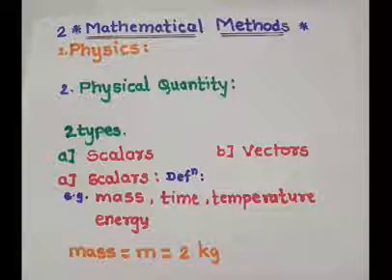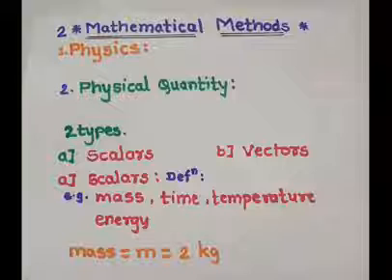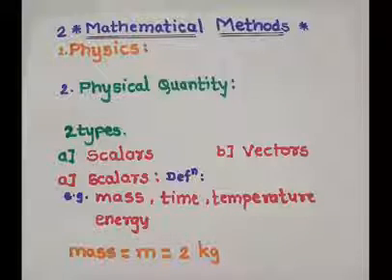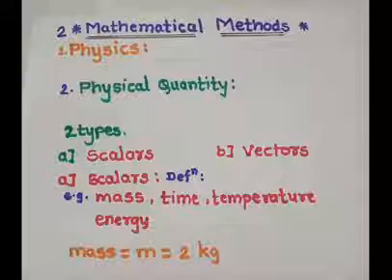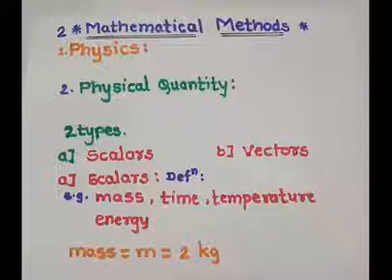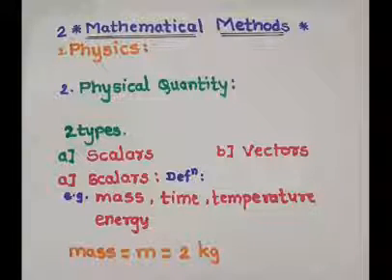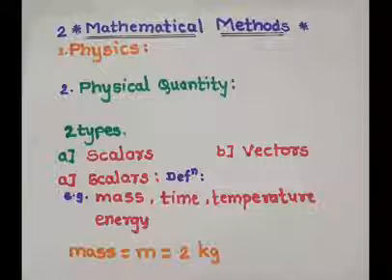Any measurable quantity is nothing but a physical quantity, and these physical quantities play a very important role in physics. Now again, the definition of physical quantity: any measurable observation in physics is called a physical quantity. We know many physical quantities like mass, distance, velocity, displacement, etc. We measure these physical quantities and perform operations of addition, subtraction, multiplication on them.